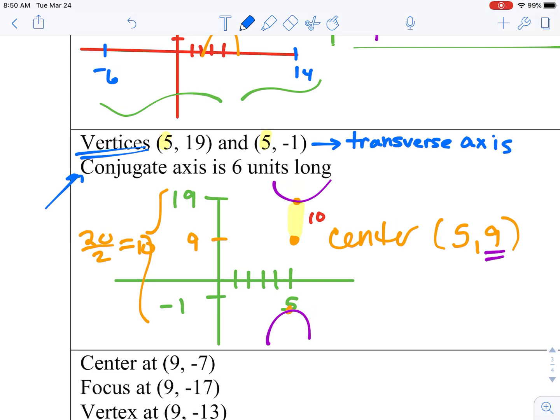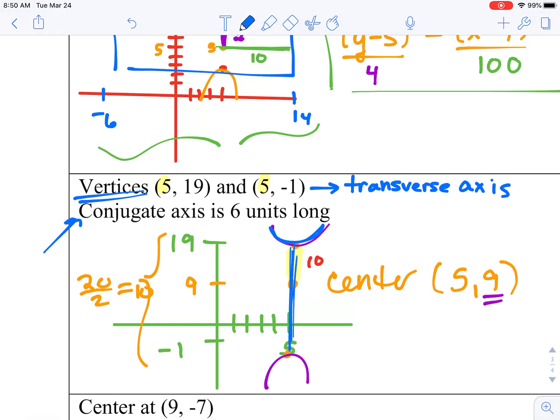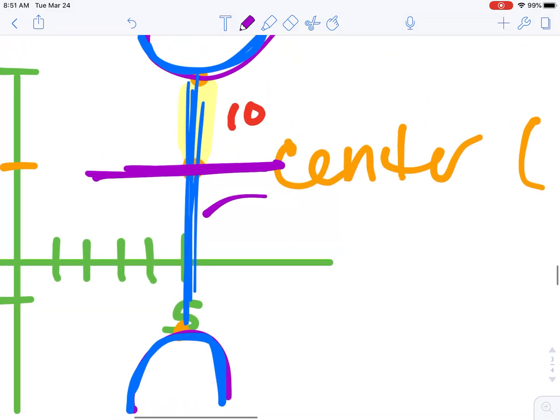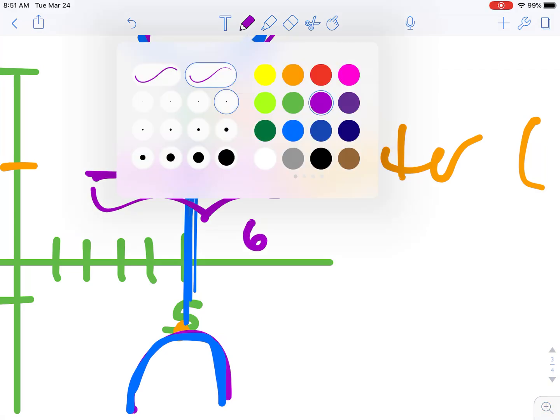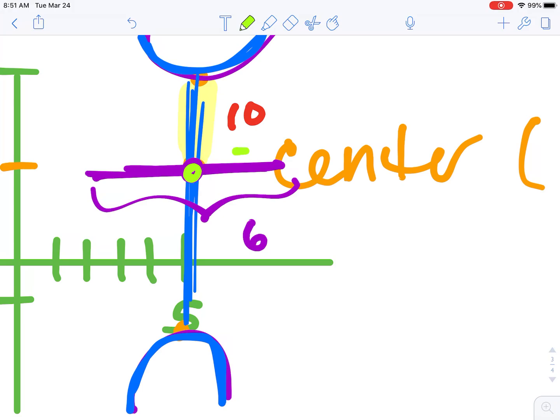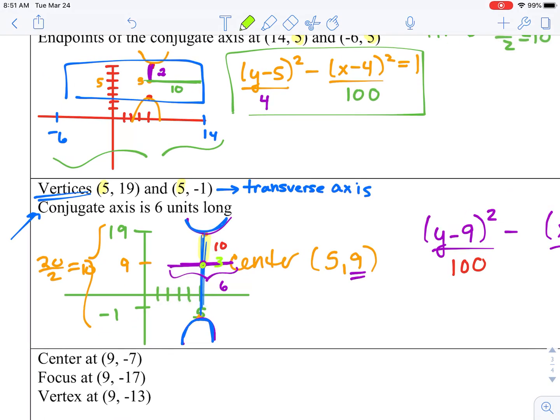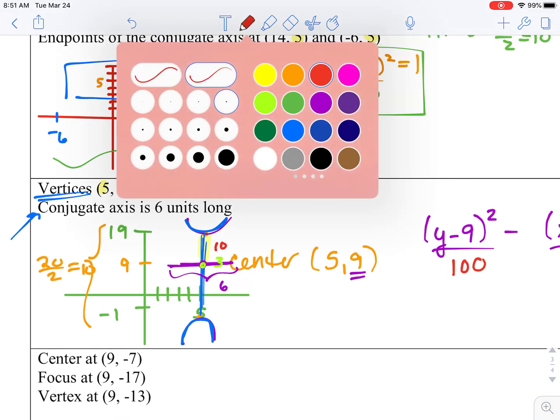It's kind of like the major and minor, if you want to think of it that way, but they use different vocabulary. So transverse is the one with the vertices, and that would be this one, going up and down, the one with our hyperbola branches, and the other one would be our conjugate. So if they're saying our whole conjugate axis is 6 units long, remember from the center, we only want to use half of that, which would be 3 units. And then 3 squared is 9.